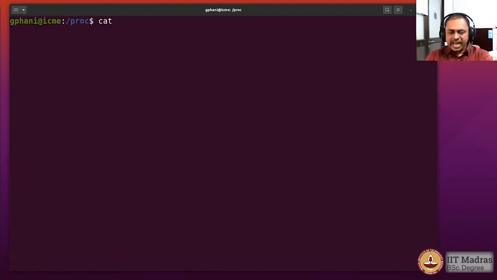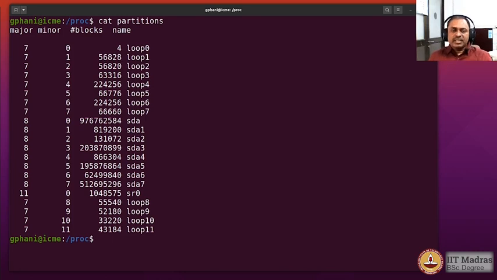And you can also do cat partitions, and it will tell you how many partitions are there in this particular system. If the hard disk has multiple partitions, it will show you, and it will also show you the size of it in terms of number of blocks, but this is not very helpful.